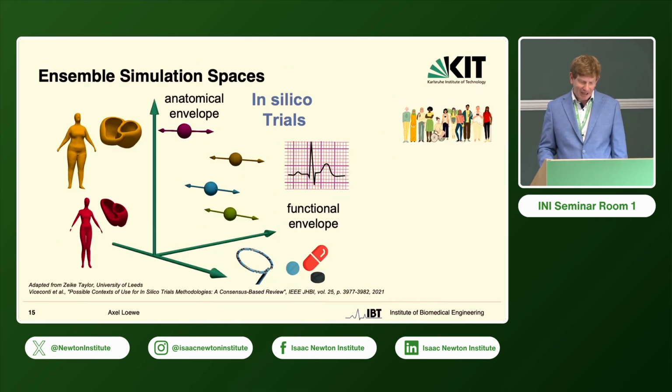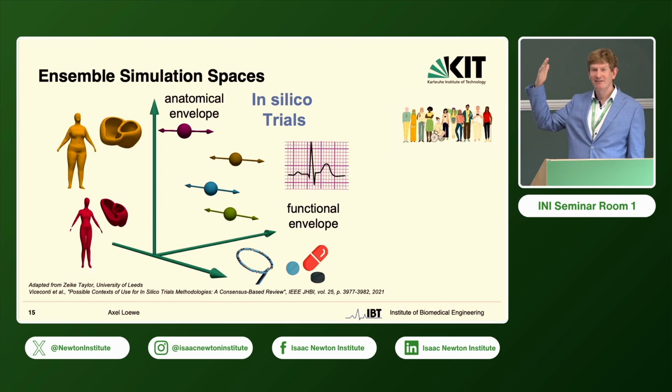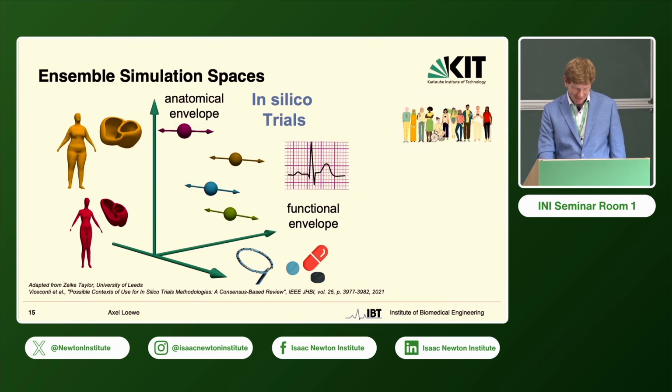So that's just one example of such an in silico trial where we did build 29 patient individual models. This is a lot of effort. We get a lot of points here, and then we can subject them all to the same interventions to see how that works.